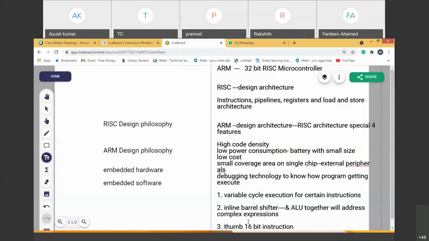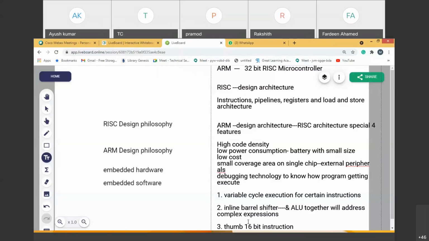RISC design commonly has instructions, pipelines, registers, and load and store architecture, which are common properties of any microcontroller, because all microcontrollers might be RISC architecture. ARM is also RISC, so it has these. Along with this, ARM also has variable cycle execution, an inline barrel shifter to solve complex expressions along with the ALU, and Thumb 16-bit instructions.